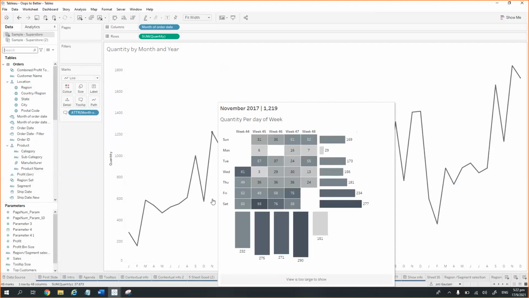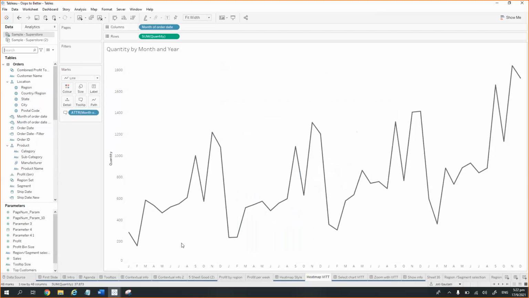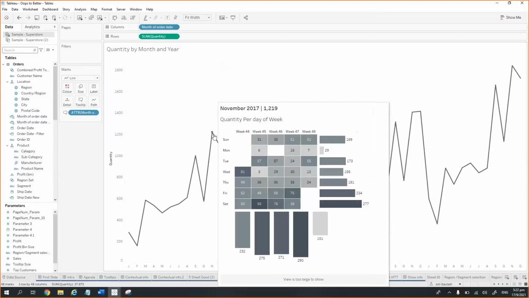Here we are showing the quantity, how many orders there were for a particular month and year. When we hover over that particular month, it is going to show the weeks in that month and the days, and show how many orders there were on a particular day, like 31 orders on week 45 on the day Sunday. So this is also a great way of analytics.